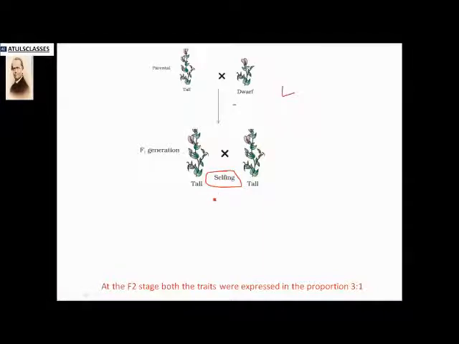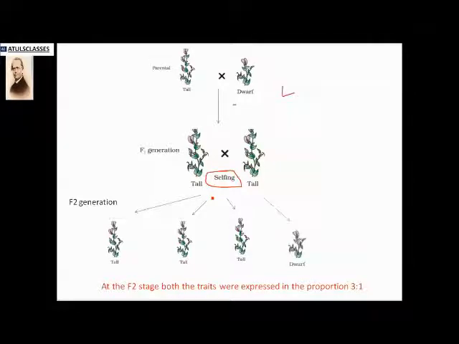After selfing, he observed in the F2 generation, or filial 2 generation, the ratio as 3 plants that were tall and 1 that was dwarf. Three parts of all the plants developed in the F2 generation were tall, and one part expressed the dwarfness.